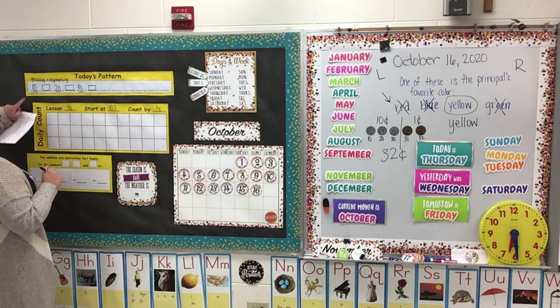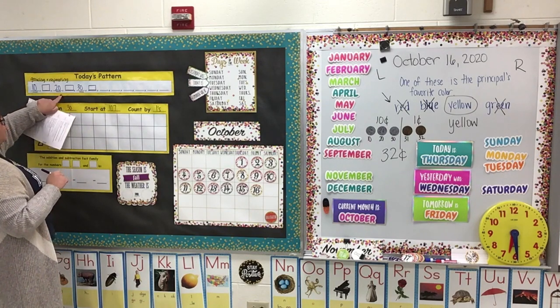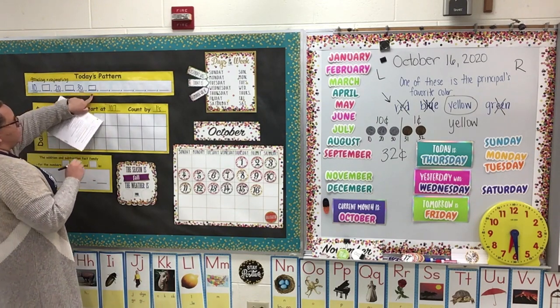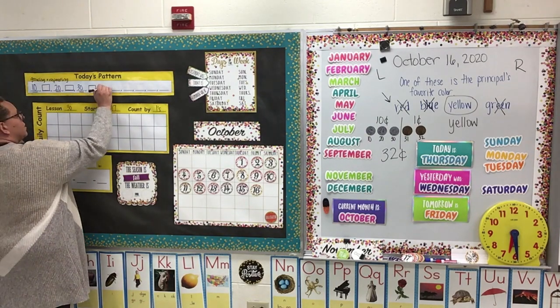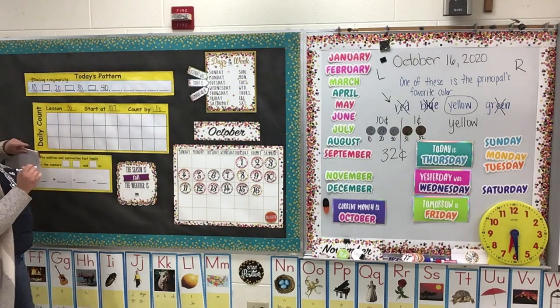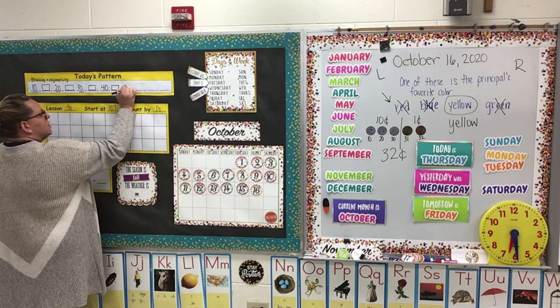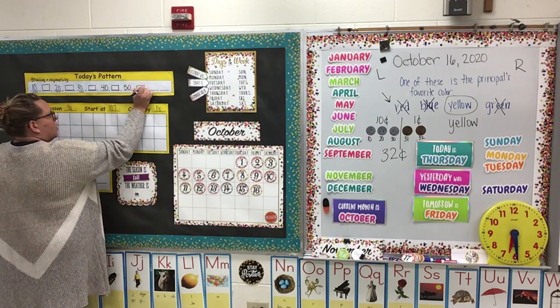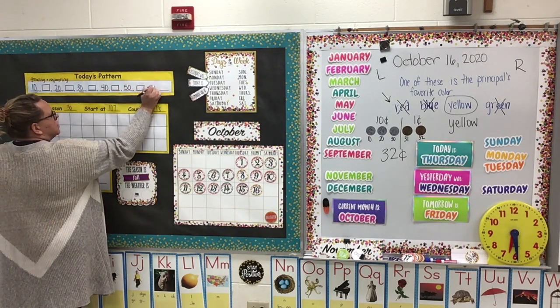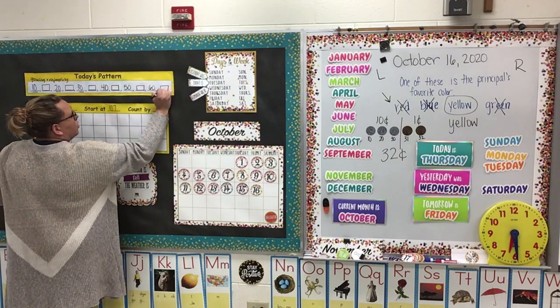So we need to finish this up. 10, rectangle, 20, rectangle, 30, rectangle. What comes next counting by tens? 40. And after the number, I need to put a rectangle. After 40 comes 50, rectangle, 60, rectangle.